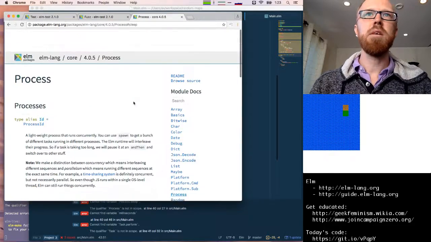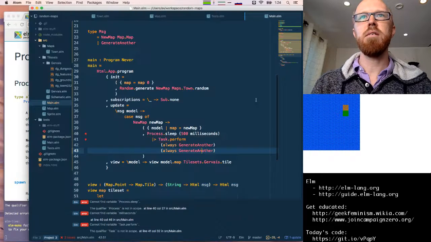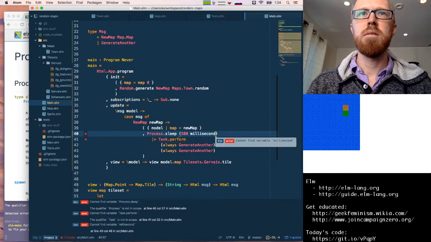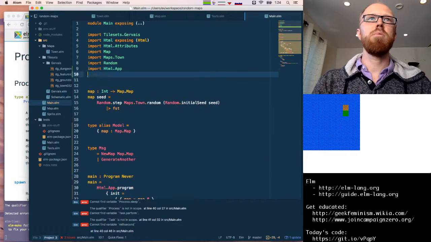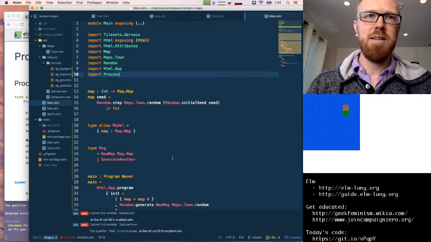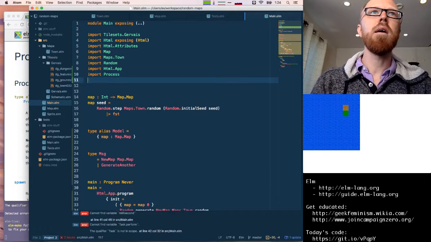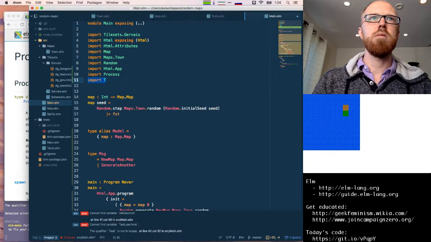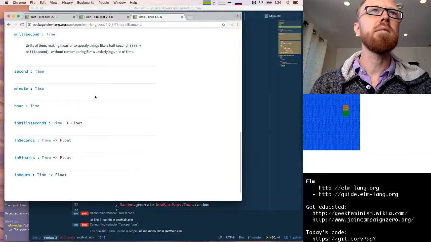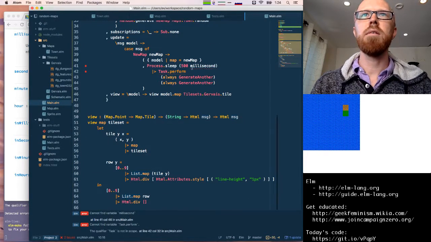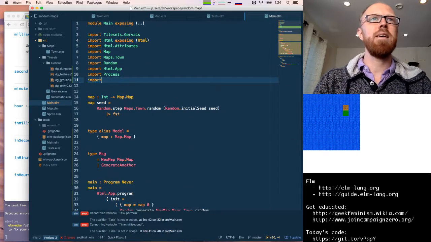Then, I thought there was a function called millisecond. There it is, millisecond, not millisecond. Process.sleep, we need to import process. Eesh, this is a lot of back and forth. Import... Oh, can we just say time.millisecond? Yeah, try that. Time.millisecond. So we have to import time. Okay, fine.